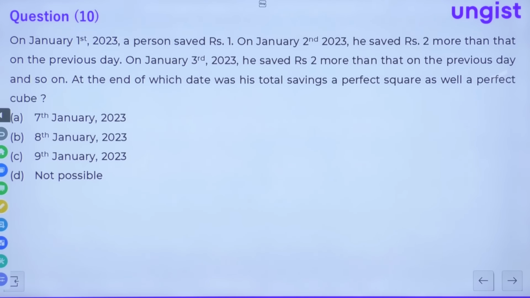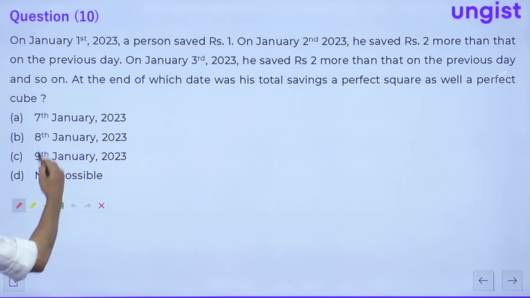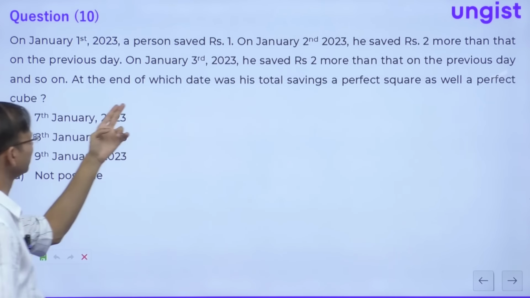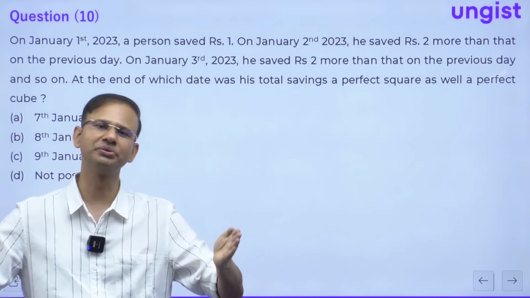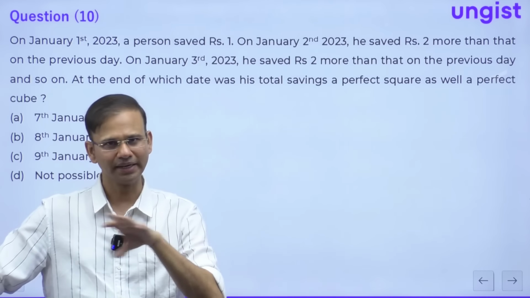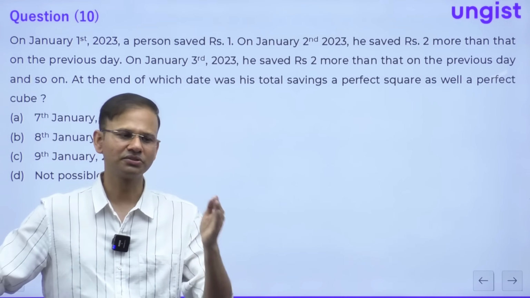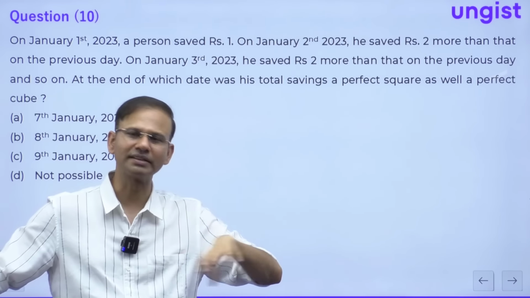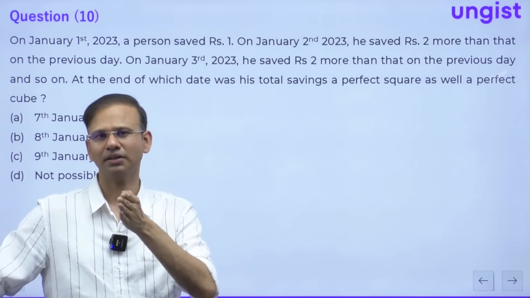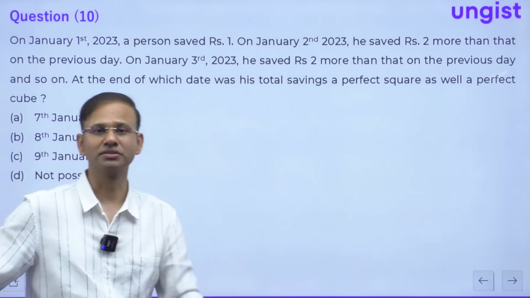The question says that on January 1st, 2023, a person saved ₹1. On January 2nd, he saved 2 more than on the previous day. On January 3rd, again 2 more than on the previous day. So every time it is 2 more. 1 plus 2 is 3, 3 plus 2 is 5. So it is 1 plus 3 plus 5 plus 7 plus 9 plus 11, something like this. This is the sum of consecutive odd natural numbers.